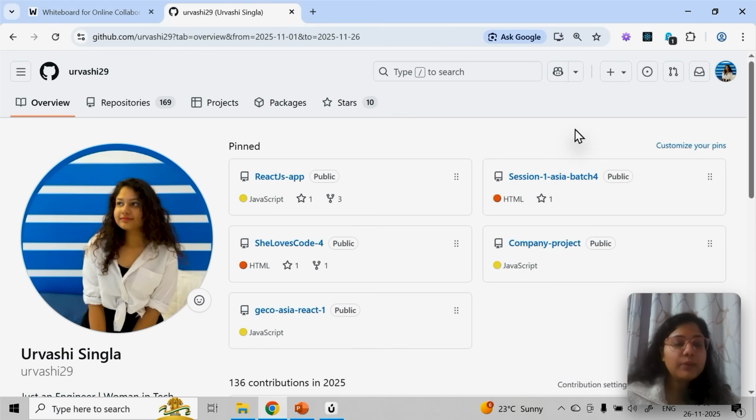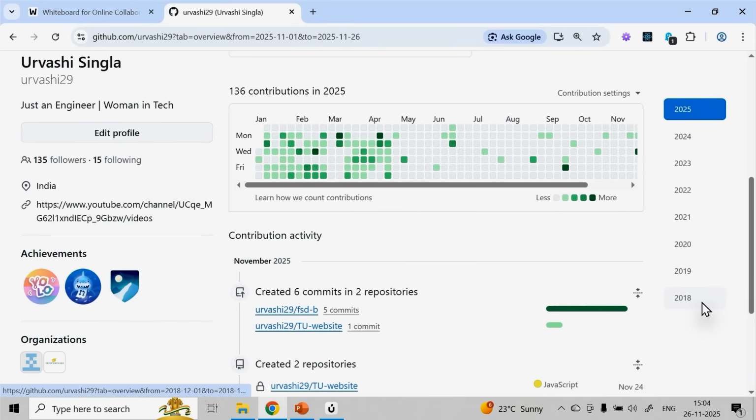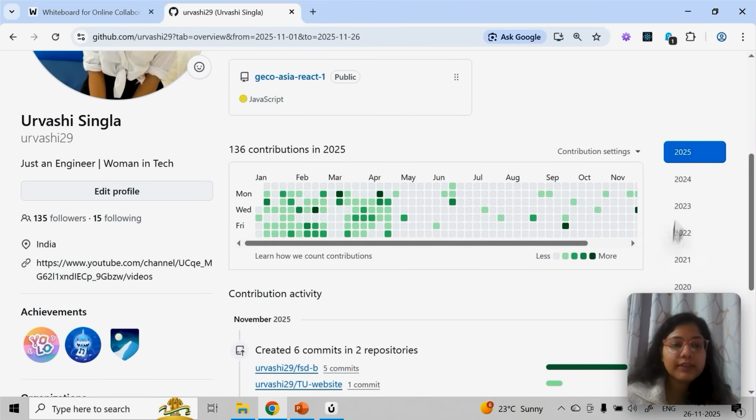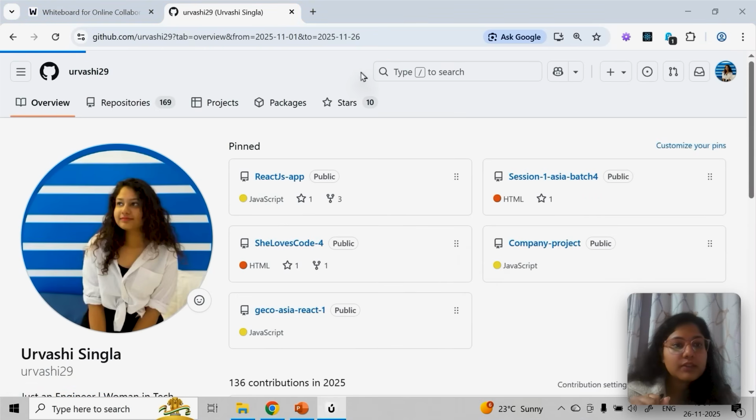It is recommended that if you are creating any GitHub account, make sure you remember all the credentials. It's not like you create an account, delete it, and create a new one. Because everything can be tracked here, like you can see I created mine in 2018, and you can see all my 8 years over here. So this is a bit about this.